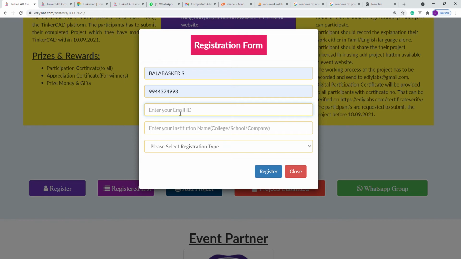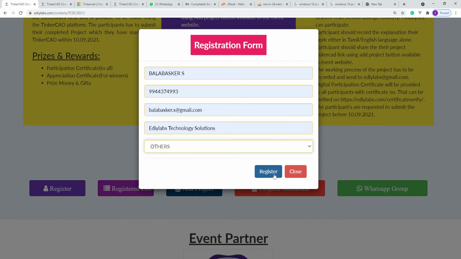After that, you have to enter your email ID. I'm giving my email ID over here. Then it asks for the college or company. My company name is Edilabs Technology Solution. I have clicked it over there. Then you have to select whether you are a school, college, faculty, hobbyist, or others. Others, in the sense, company and all other things will come in this category.